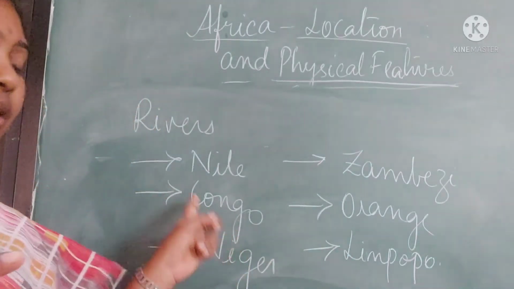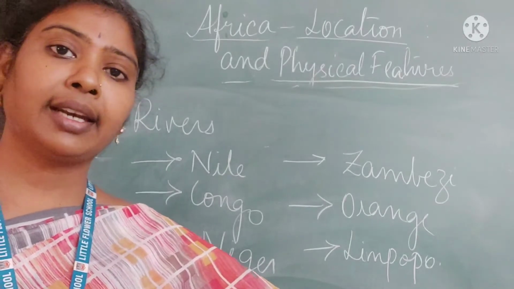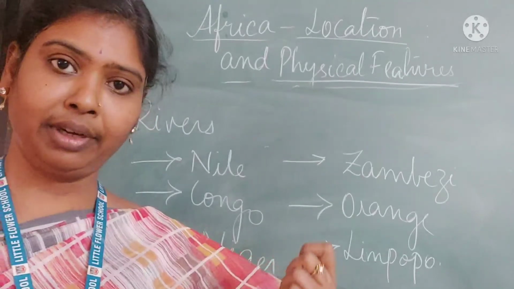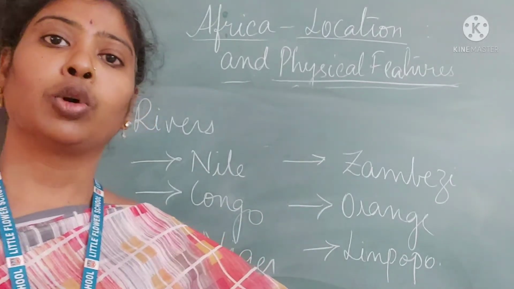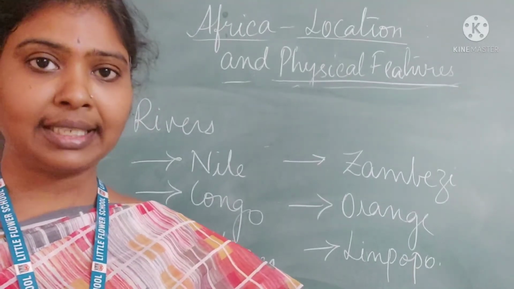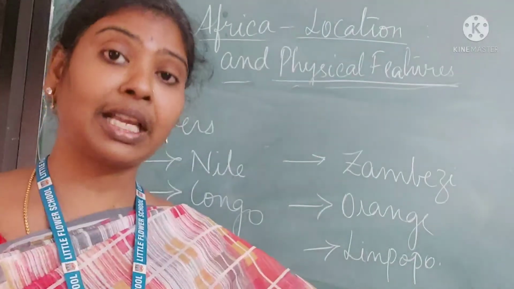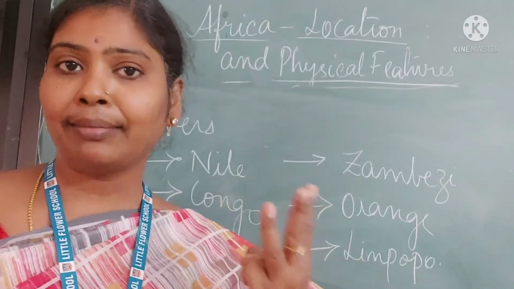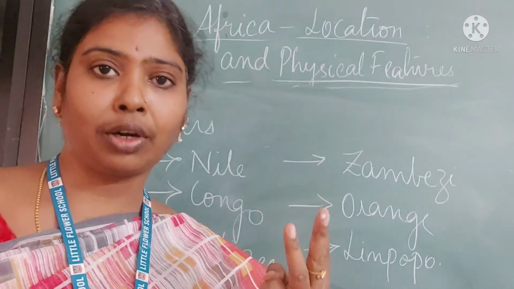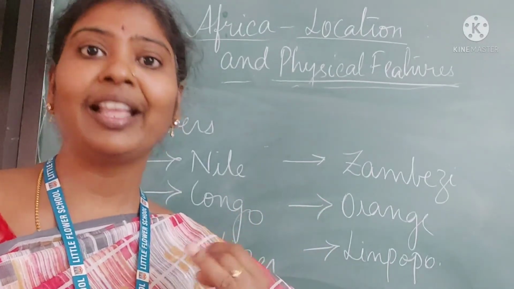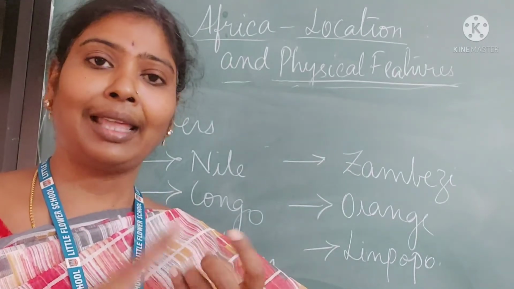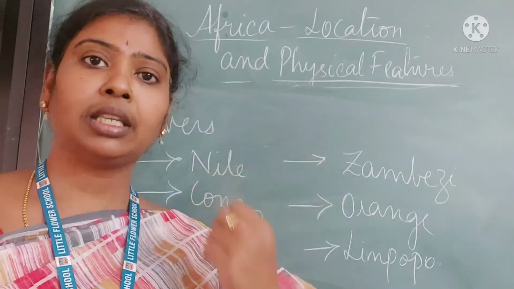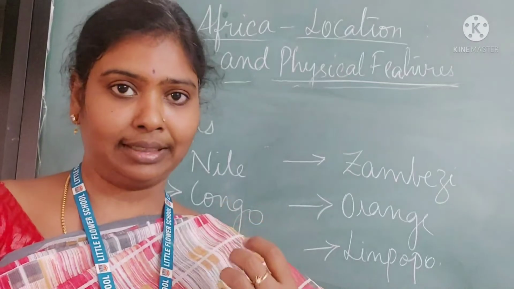Okay, and the second one is River Congo. This River Congo is known as Highway of Central Africa. River Congo is in Central Africa, no? So this is known as Highway of Central Africa. It gives out a lot of water. You have 3 waterfalls on it. One is Boyoma Falls, very important. Second one is the Livingstone Falls and third one is the Inga Falls. These are 3 important falls from which they get electricity.